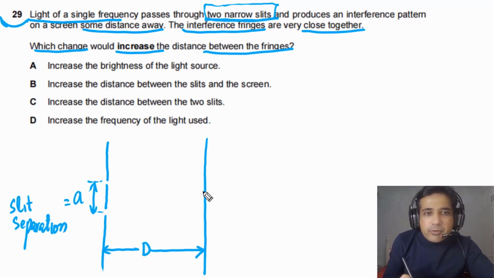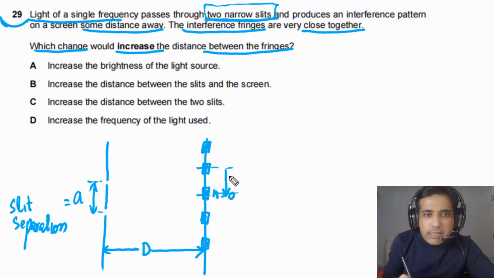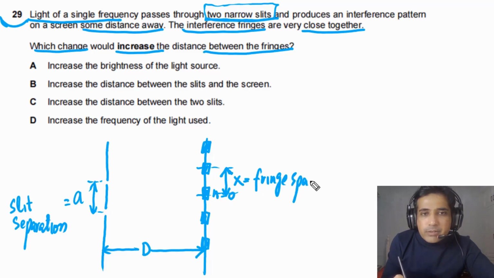In this case, we will observe one central maxima. We will also observe first order maxima, second order, and so on. On this side also we will observe first order, second order, and so on. The central one means n is equal to 0. And we need to understand the distance between any two consecutive bright fringes or maxima is equal to x, and this is called fringe spacing.